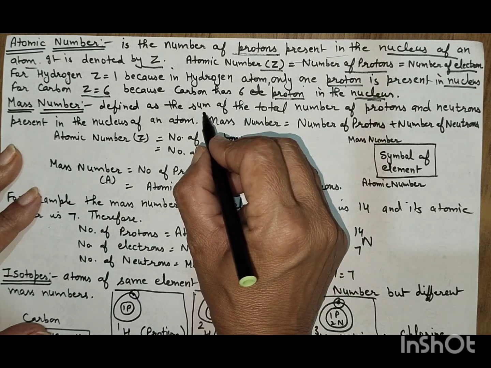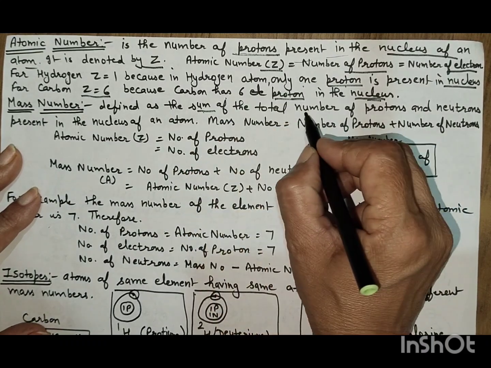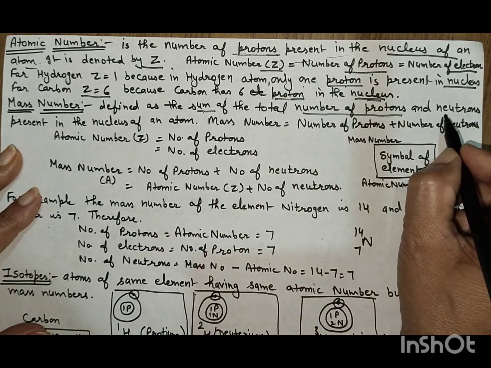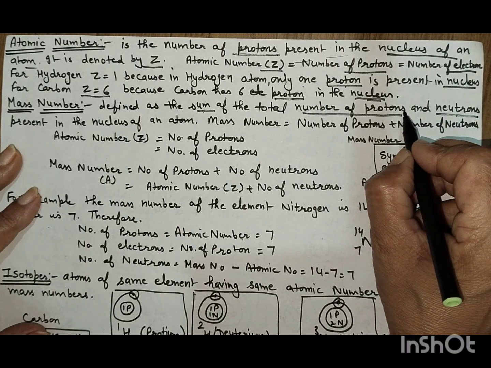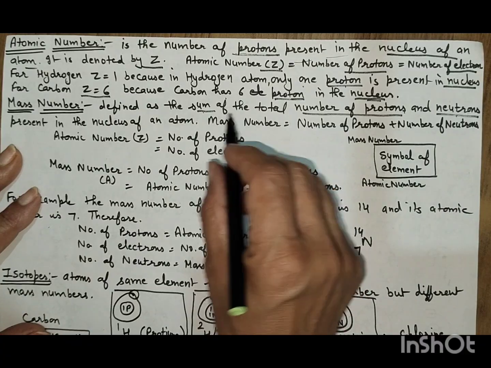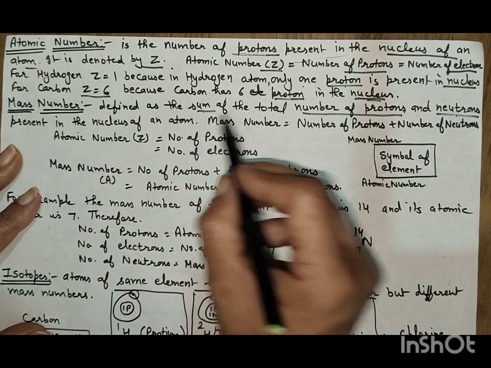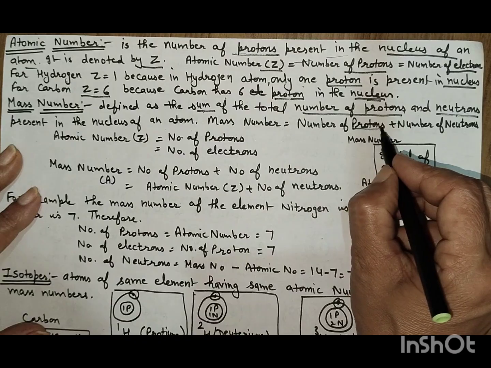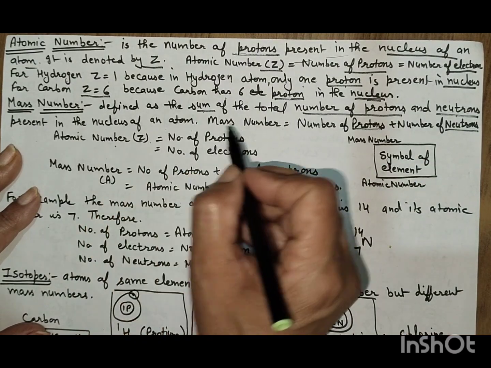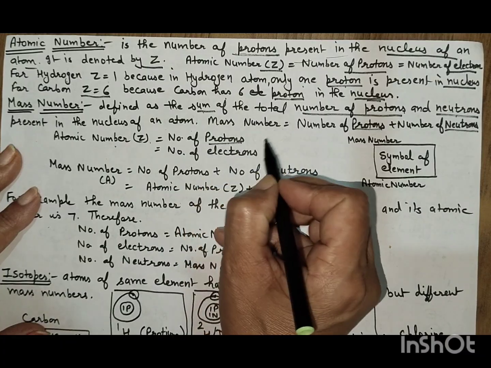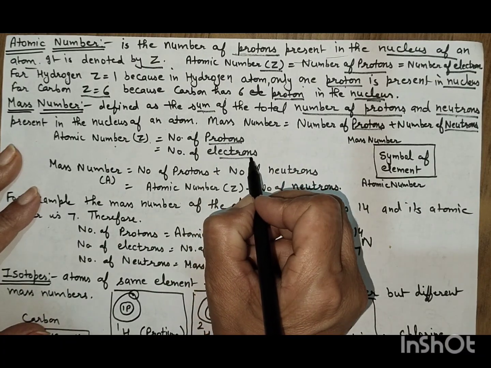Mass number is defined as the sum of the total number of protons and neutrons present in the nucleus of an atom. Mass number is equal to number of protons plus number of neutrons. Atomic number is equal to number of protons or number of electrons.